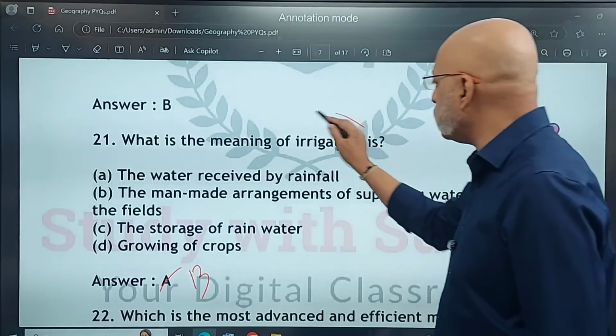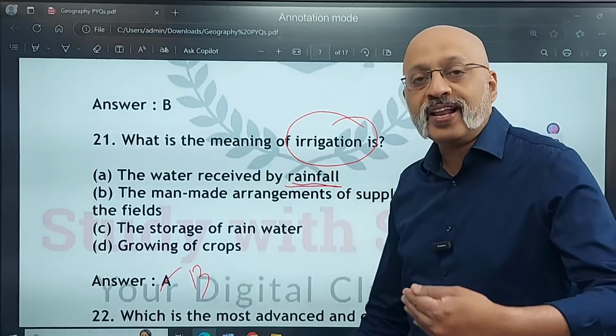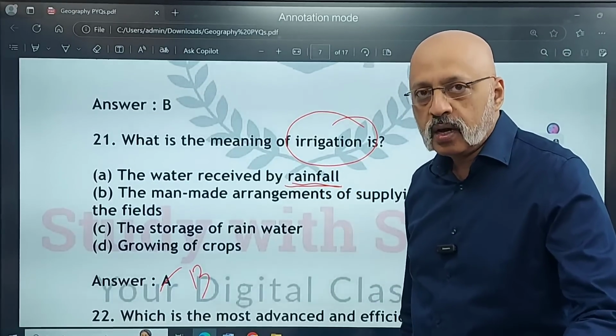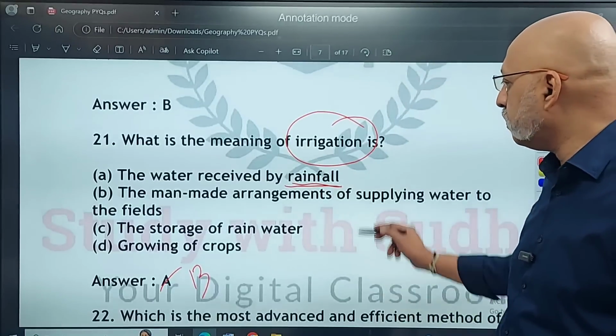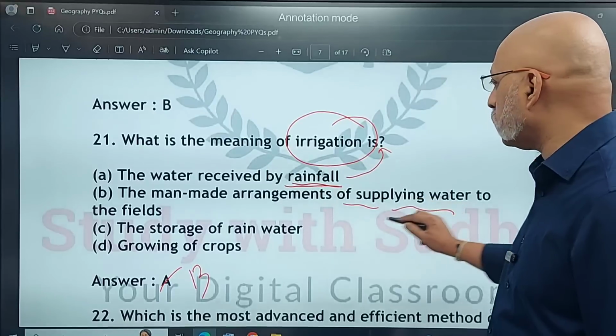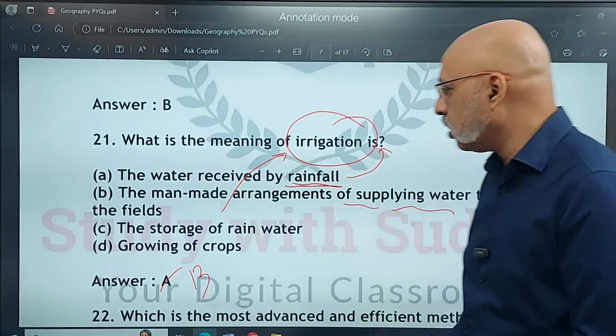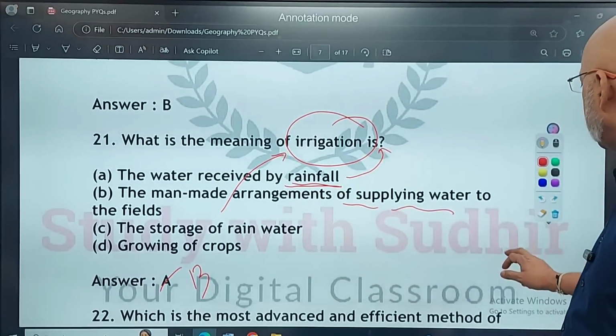Okay, irrigation is largely man-made. Water received by rainfall also helps you in irrigation, right? It also helps you in irrigation, but this cannot be a direct thing. Whereas a man-made arrangement of supplying water to the fields will be known as irrigation because you irrigate your fields.